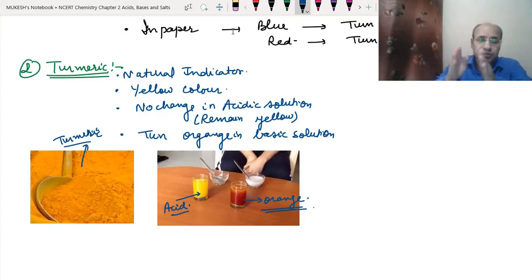So now let's repeat. Turmeric is a natural indicator. Yellow in color, no change in acidic solution, it remains yellow, and it turns orange in the basic solution. Now the third one is the red cabbage extract.